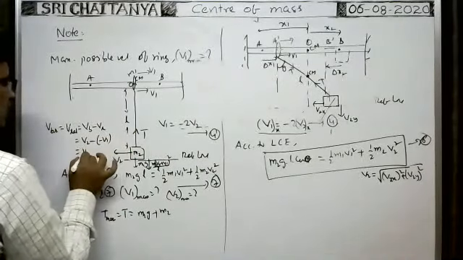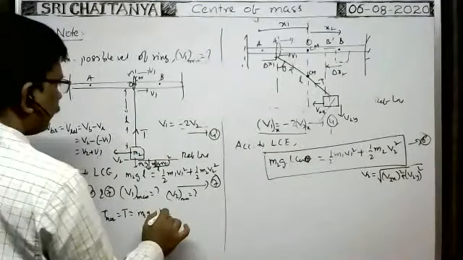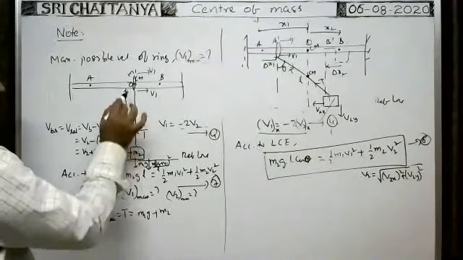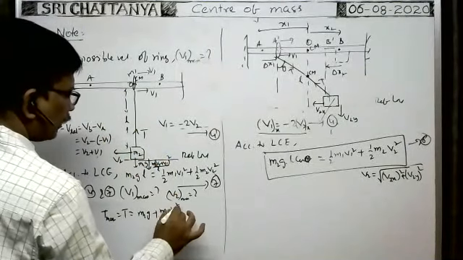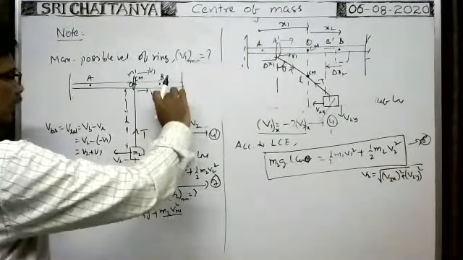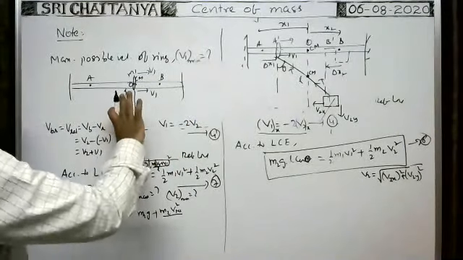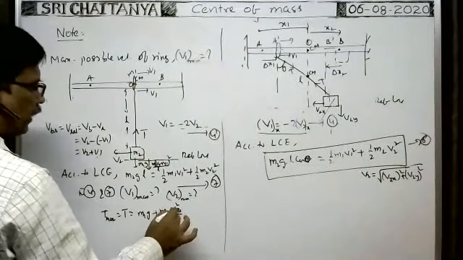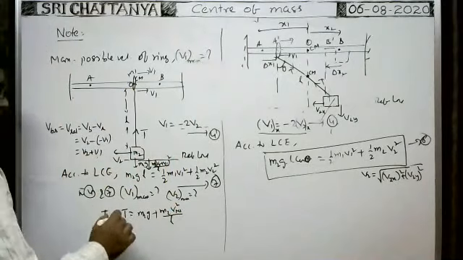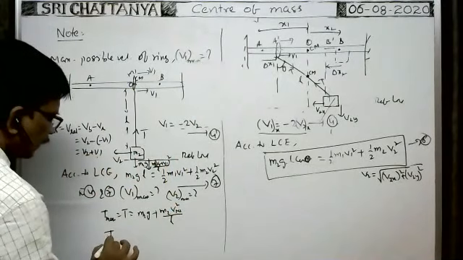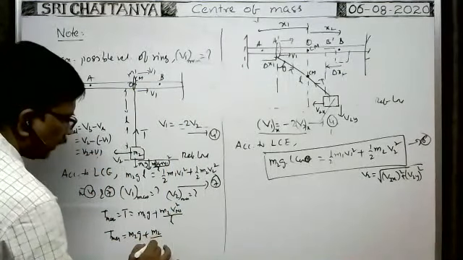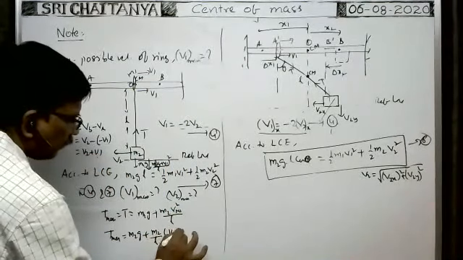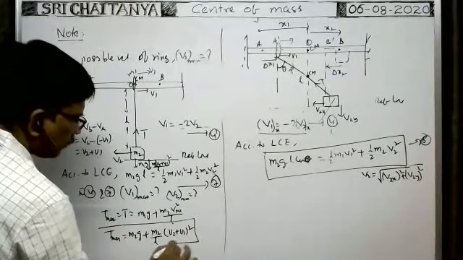So V2 plus V1. So here M into the relative velocity of the block with respect to the ring is equal to V relative square by R. R means the radius of the circular path, which is equal to L, length L. V relative means you substitute V2 plus V1. Therefore, T max is equal to M2g plus M2 by L into V2 plus V1 whole square. This is the maximum tension.